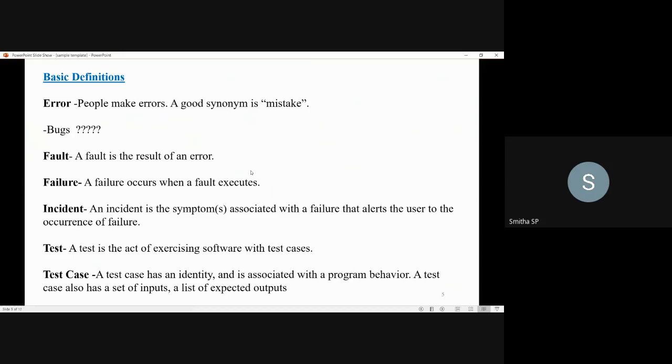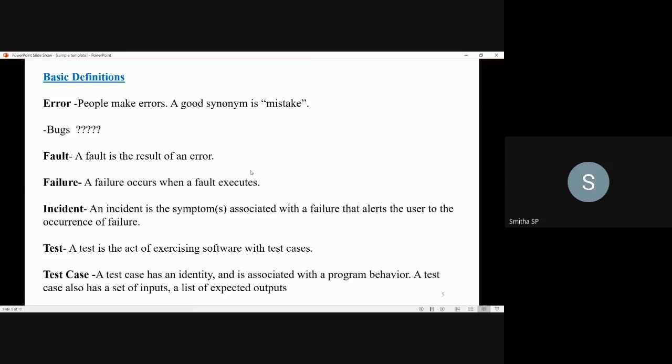So what will be there in this test case? It consists of a set of inputs and a list of expected outputs. You will have an idea about what the input should be, and you also know what behavior the program should exhibit, so you will write that as the expected output. So these are the basic definitions you should be aware of.